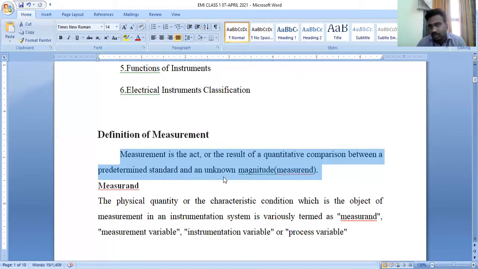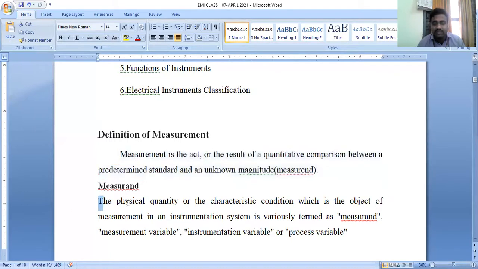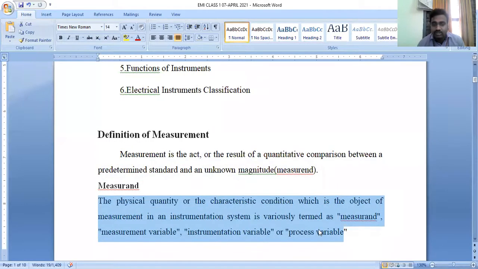The variable, or the instrumentation variable, or the process variable. So how can we define measurement? Measurement is nothing but an object of measurement in an instrumentation system. This is an unknown variable. This is the unknown parameter which we are going to measure. So, from a general perspective, how can we define measurement? Measurement is nothing